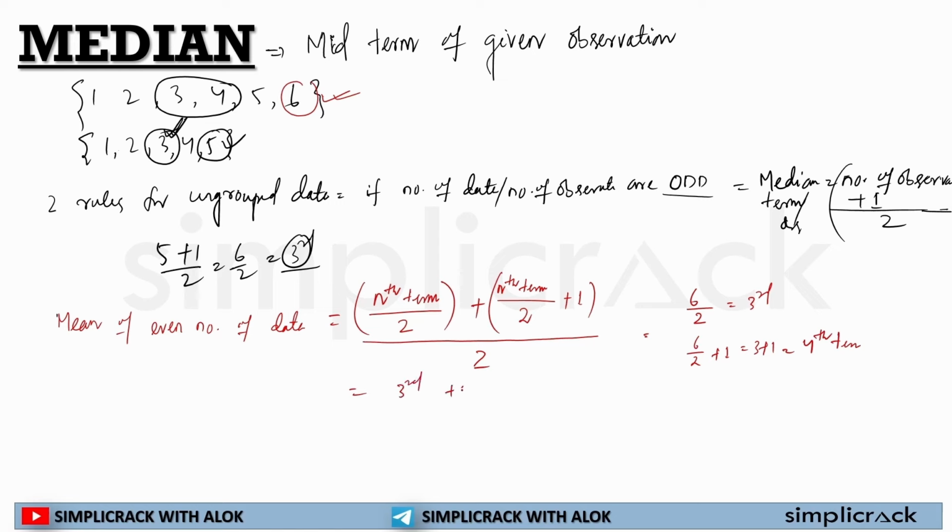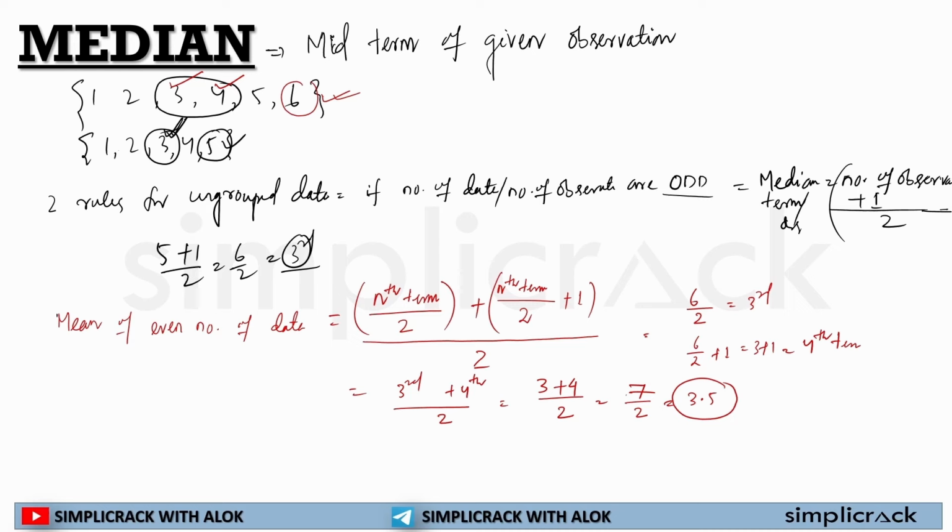Third term plus fourth term divided by 2. The third term is 3, the fourth term is 4. 3 plus 4 is equal to 7, divided by 2 is equal to 3.5. So 3.5 is the median of this given data.